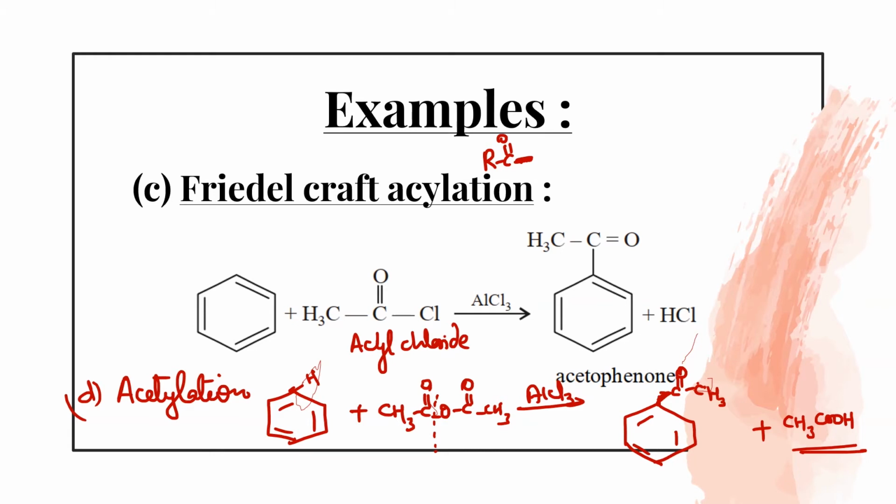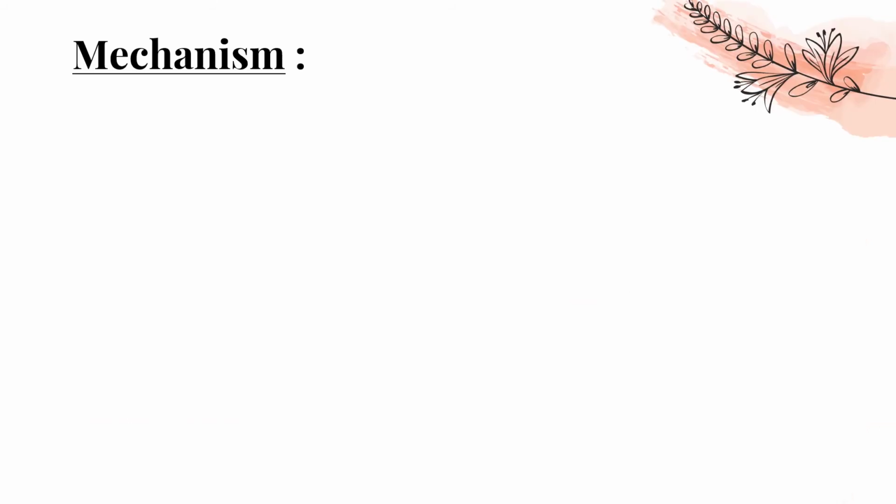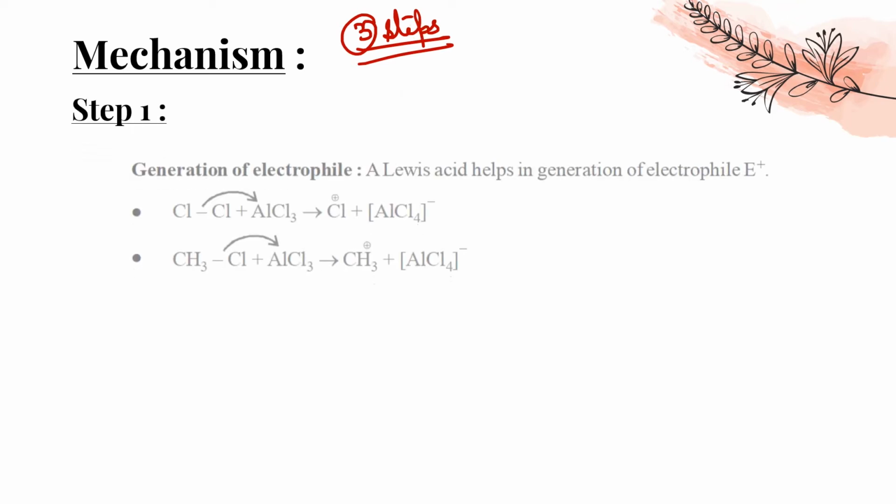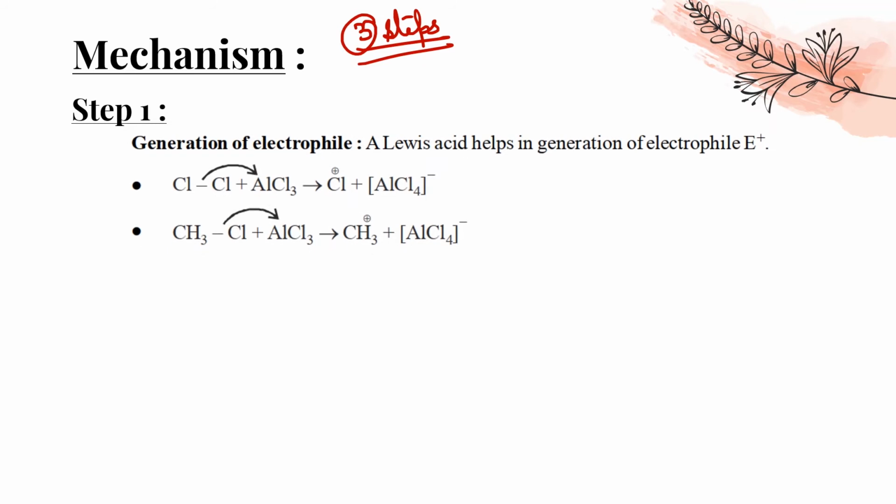Let's do the mechanism, and this is a very important mechanism. It will be asked in your paper. The Friedel-Crafts mechanism occurs in three steps. The first step is to generate the electrophile, because we know that only an electrophile will react. Step 1: generation of the electrophile. How do we generate the electrophile?